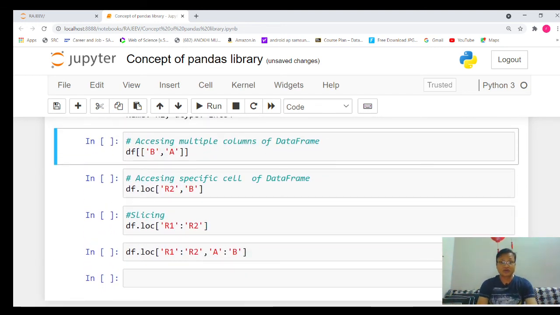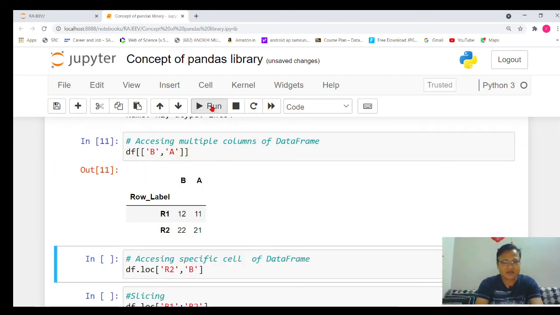Similarly, if I want to access data of multiple columns, to check whether there is a null value in both the columns simultaneously, we will write b comma a. Whatever number of columns you want to check, just using the comma symbol, you can check them properly. Now you can see it displays the data of both the columns.